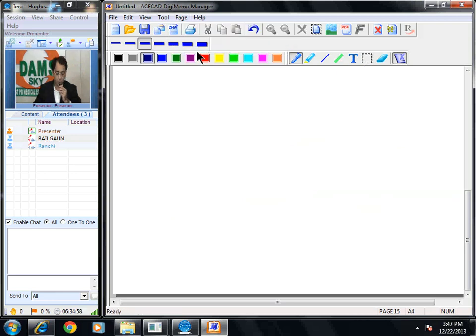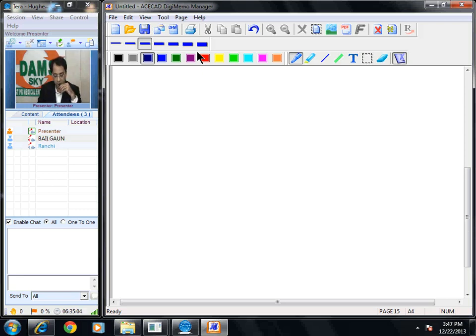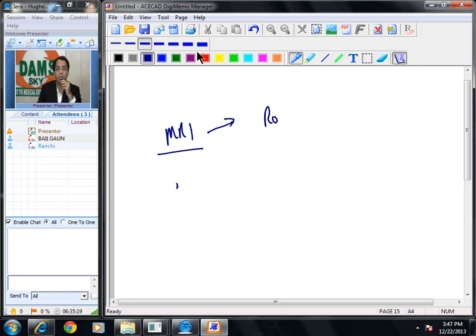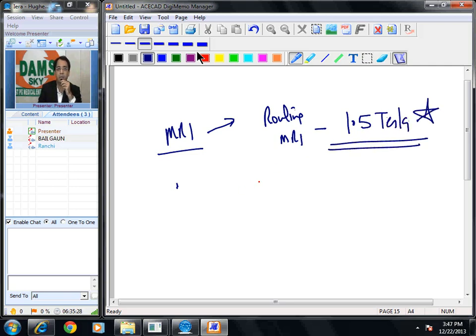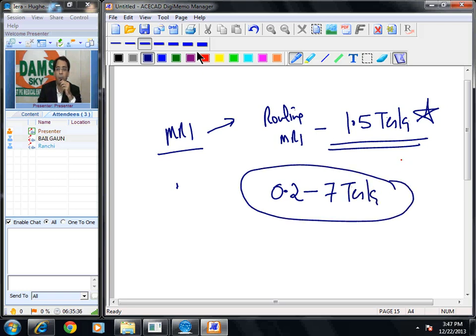Let us see the next question. The next question is very easy. T1 and T2 images are a feature of, we all know the answer is MRI. Let us see some one-liners on MRI. MRI is based on a magnetic field. What is the magnetic field strength used in routine MRI? Routine MRIs are of 1.5 Tesla. However, if they ask you a range, MRI machines are from 0.2 to 7 Tesla. But routinely we use 1.5 Tesla.